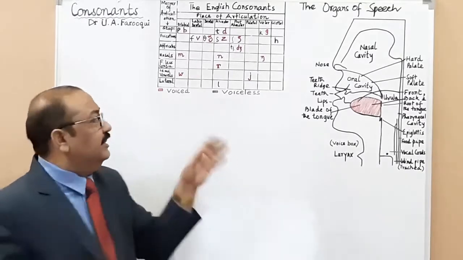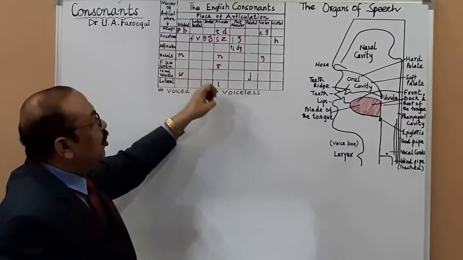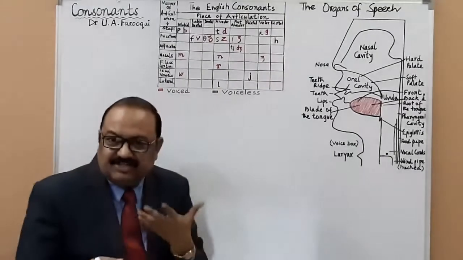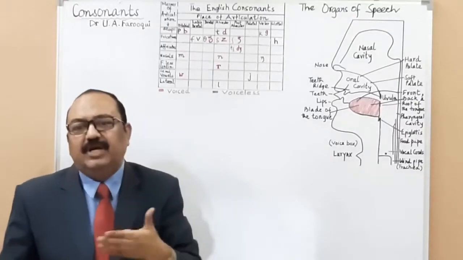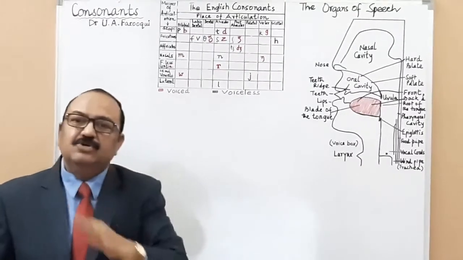Say, like here, as you see, 24 sounds. So all sounds are produced differently. In some sounds you have more constriction, and in some other sounds you have lesser constriction. So it depends upon the consonant. It varies from consonant to consonant.